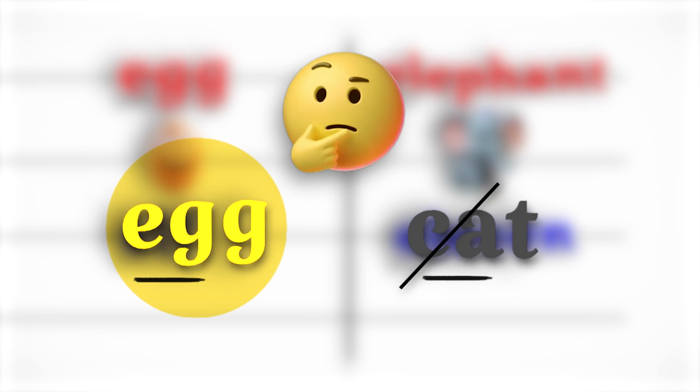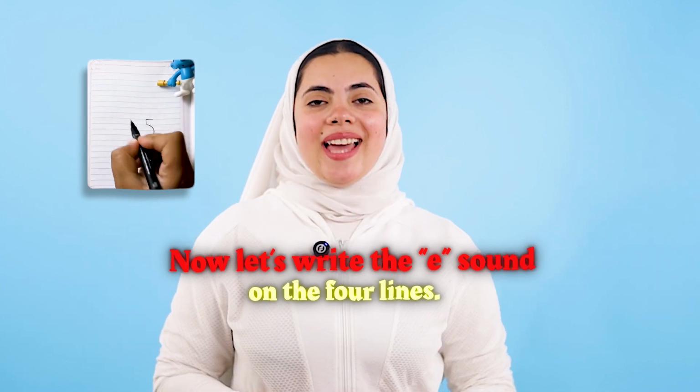That's right, egg. Now let's write on the 4 lines. For the capital E, we have here 4 lines. 1, 2, 3, and 4. For the capital start from line number 1, go left, down to number 3, and go right. Okay, and put your pencil on line number 2 and go right like this. So what is the sound? E.